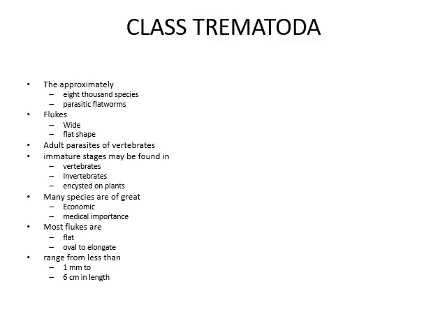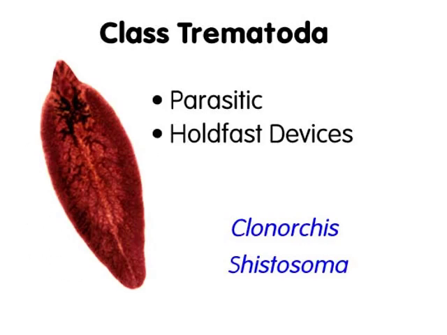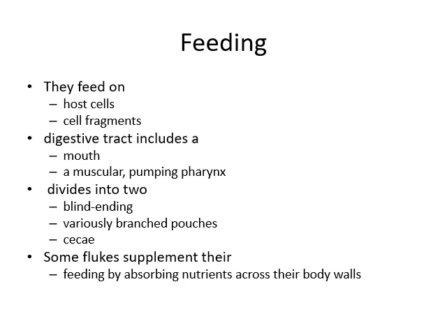Most flukes are flat, oval to elongate in shape. They range from less than 1 millimeter to 6 centimeters in length. Here you can see a parasitic trematode having the holdfast acetabulum. They feed on the host cells or cell fragments.